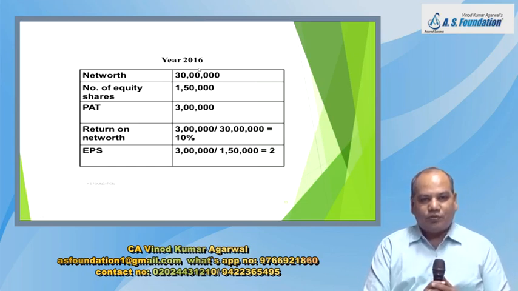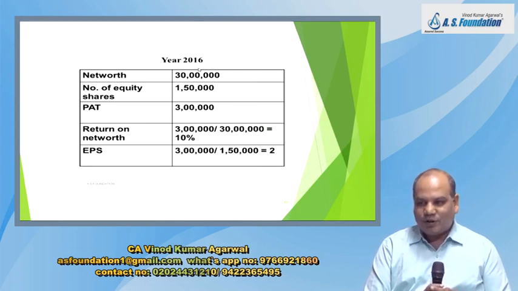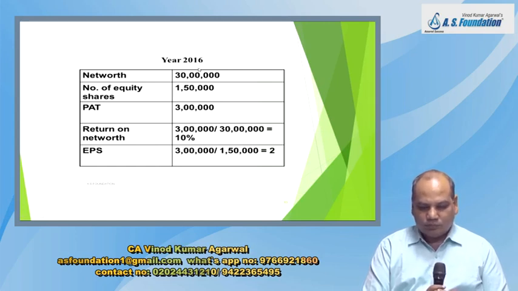So write down, dear student, year 2016: net worth is 30 lakh. Number of equity shares 1,50,000. PAT is 3 lakh.